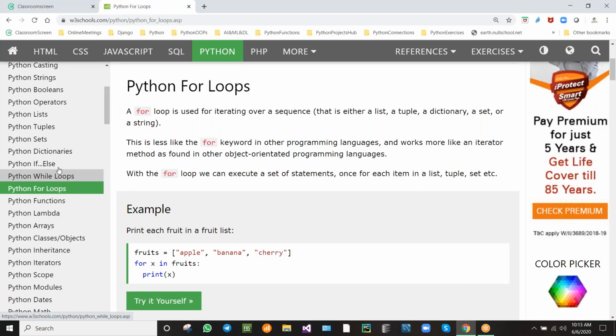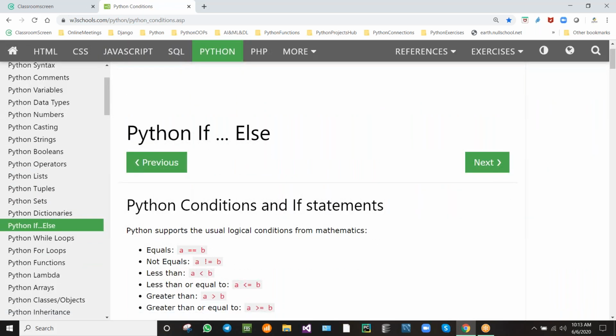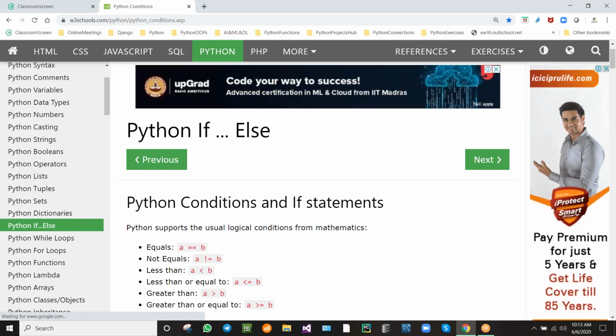So now, first of all, if else. See the if else, Python if else. If you see here, Python if else.